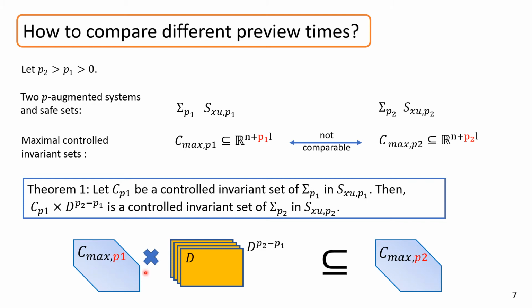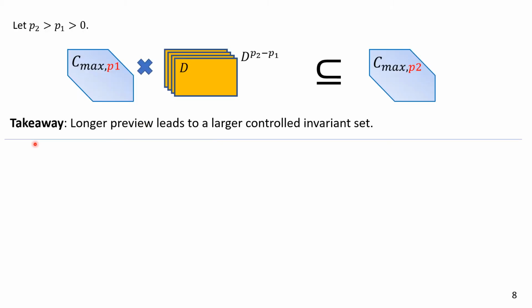If we consider the maximum control invariant set, then the lifted version of the maximum p1-augmented control invariant set is a subset of the maximum p2-augmented control invariant set by the definition of the maximum control invariant set. So the main takeaway here is that a longer preview always leads to a potentially larger control invariant set, which gives more chance to satisfy the safety constraints given by the set S_XU.